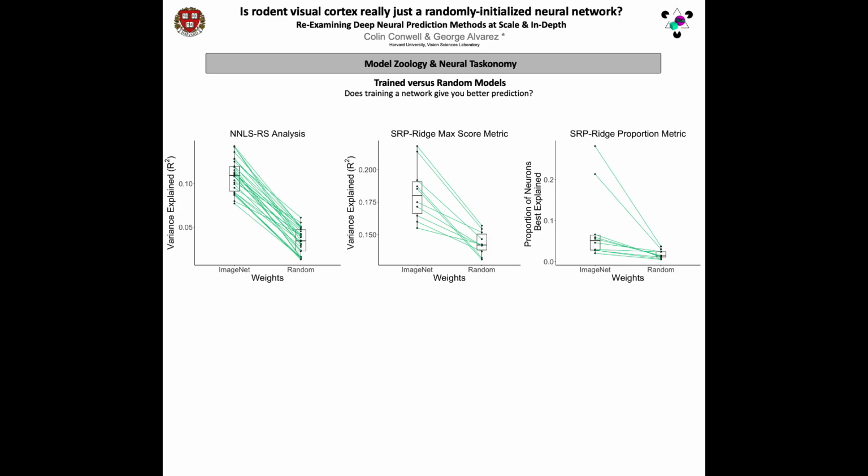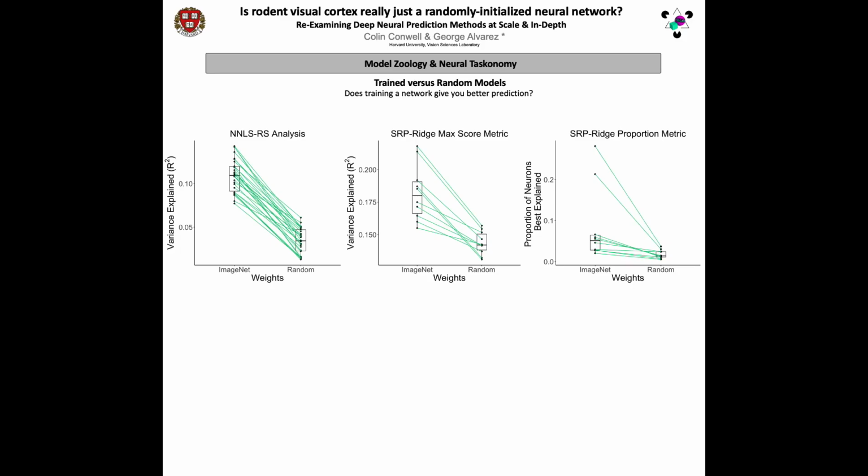Now, to the questions. One of the first, and the one that initially inspired this work, is whether randomly initialized networks really do predict mouse brain just as well as trained ones. And since we tested both a trained and a randomly initialized version of every model in the PyTorch Model Zoo, we can answer this question simply by looking at their relative scores in terms of average variance explained. In the graphs above, separated into 3 facets by metric, green lines demarcate instances wherein an ImageNet trained version of a model outperforms its randomly initialized counterpart.